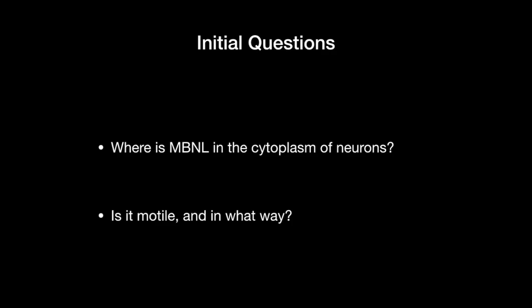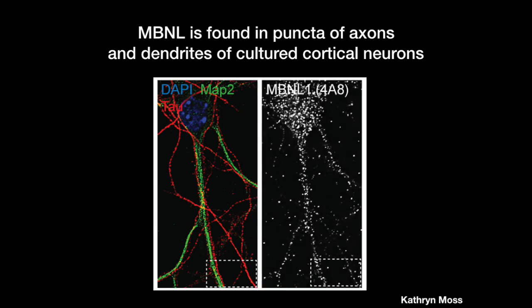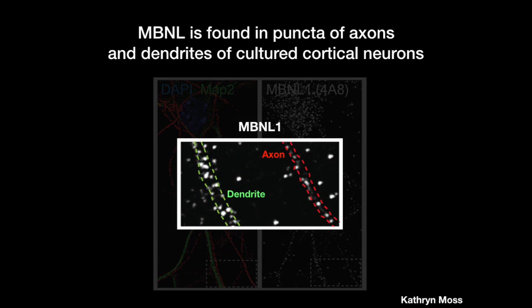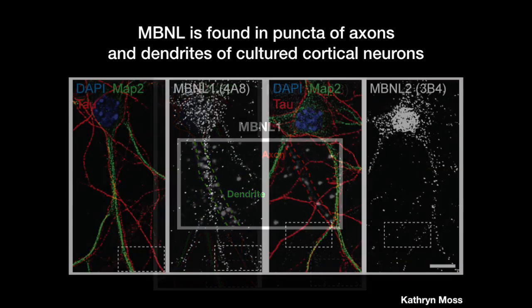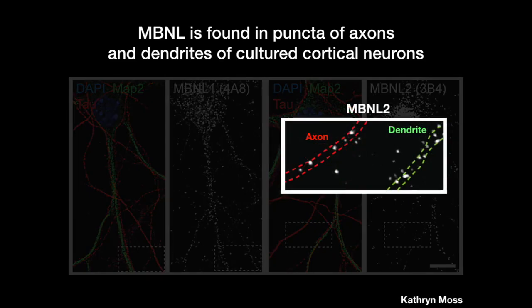What was the distribution of muscleblind in neurons? Were these particles perhaps motile and did they exhibit directed motility? We have a lot of experience looking at the distribution of RNA binding proteins in cultured cortical and hippocampal neurons. These neurons elaborate morphologically and functionally distinct types of processes, axons and dendrites. And you can see here by detection of muscleblind, MBNL1, it was present in a punctate pattern. And if you zoom in, you can see that it's in both the dendrites and the axon in a granular pattern. Similarly, for muscleblind 2, we also see this punctate distribution, that it's present in the axons and the dendrites in particles.